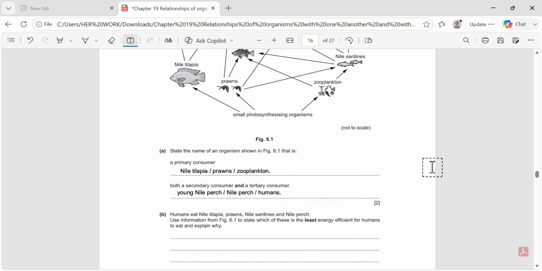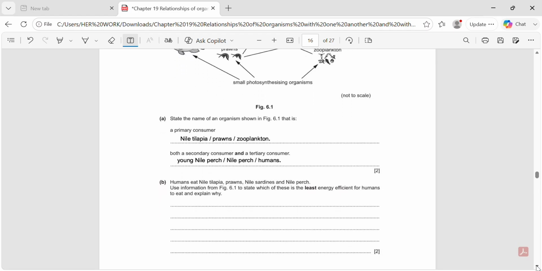be, young Nile perch is a secondary consumer because it feeds on primary consumers. Nile perch is a tertiary consumer because it feeds on secondary consumers such as young Nile perch. Humans can act as either secondary or tertiary consumers depending on the fish they eat. The next question asks, humans eat Nile tilapia, prawns, Nile sardines and Nile perch.